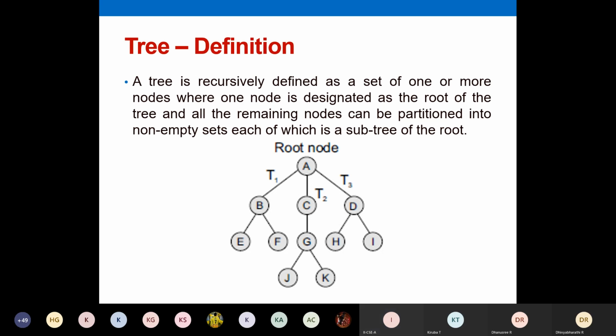That is your height. Whereas a depth is, you always start from your root node. For example, if I want to calculate depth of G, I will start with the root node and check the edges. Depth of G is going to be 2. From A, you have 2 edges, so depth of G is going to be 2. So for height, you are going to check till the leaf node. For depth, you start from the root node to the specified node. That is your depth.